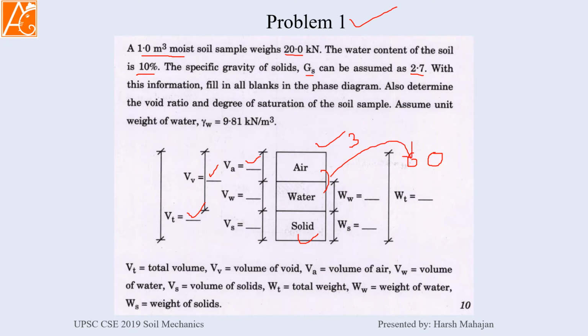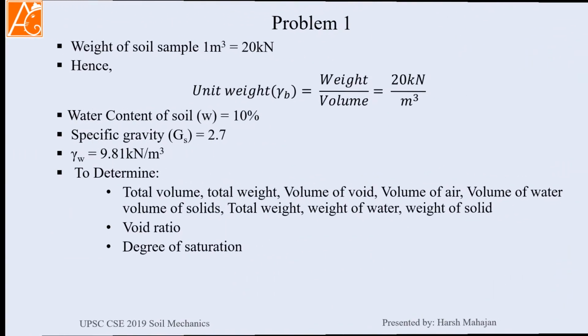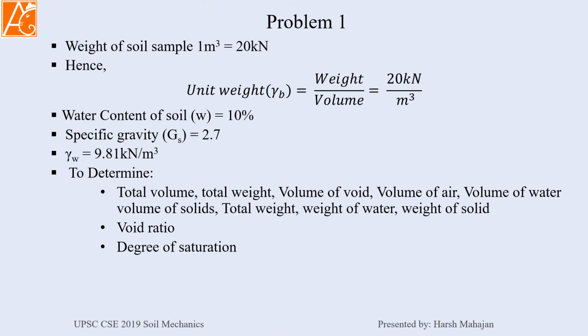So this kind of example is very easy to do but very conceptual. If you can understand the concept, then you can definitely clear the subjective examination as well as the objective examinations. Solution. First of all, let us see what this means: that 1 meter cube of soil sample is weighing 20 kilonewton.